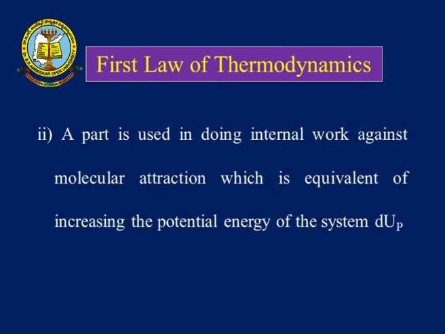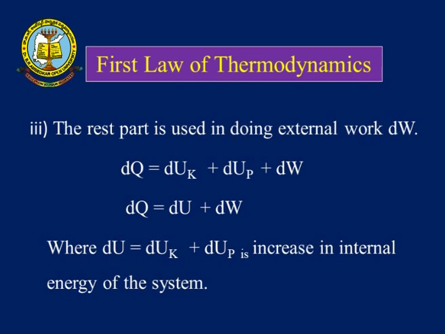The second part is utilized in doing work against the molecular attraction, equivalent to the potential energy of the system, which we call dUp. And the remaining part of the energy is utilized in doing external work, which we call dW.